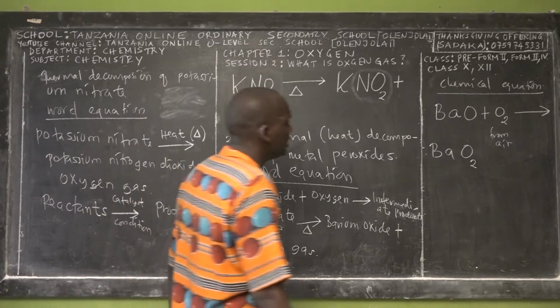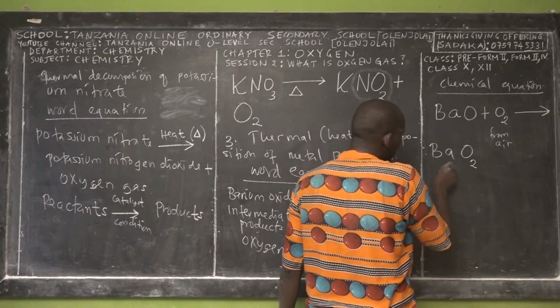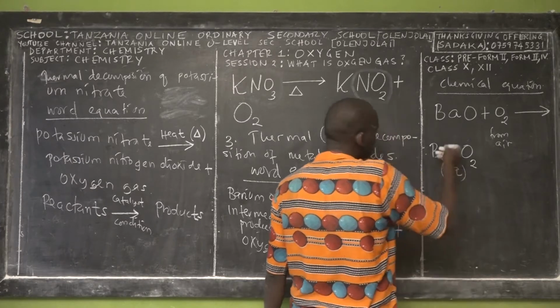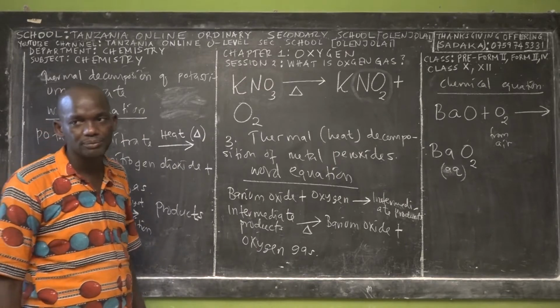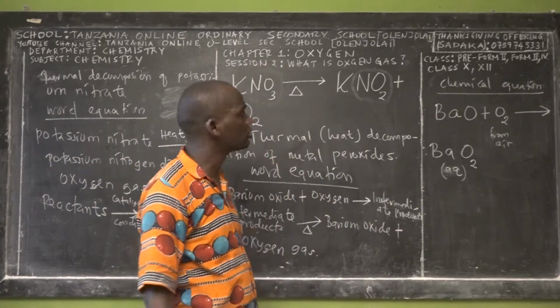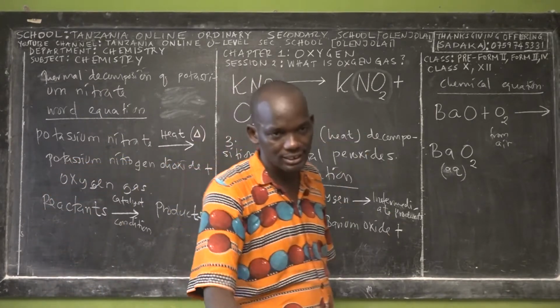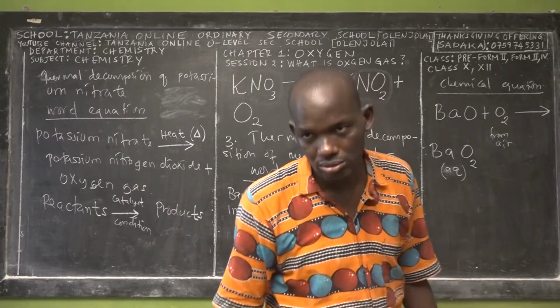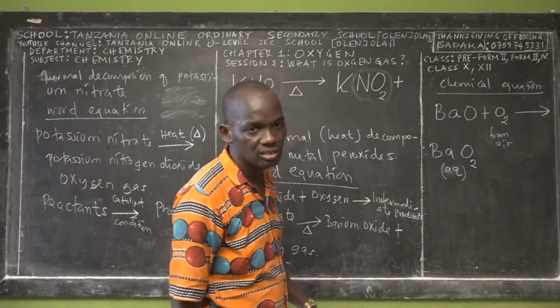Kwa hii ni manake ni tunda au tunasema kwamba ni kinachozalishwa katikati wakati reaction haijakamilika, kwa sababu nataka kuandaa oxygen. Sasa ili tuandae oxygen lazima siku zote hiyo oxygen inayoandaliwa iwe upande wa product, yani iwe ni matokeo. Sawa? Kwa hii ni intermediate product.